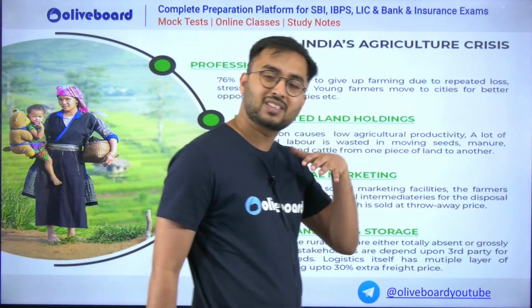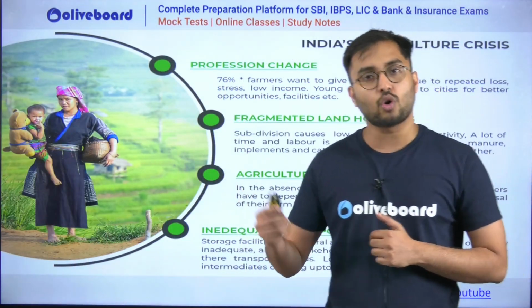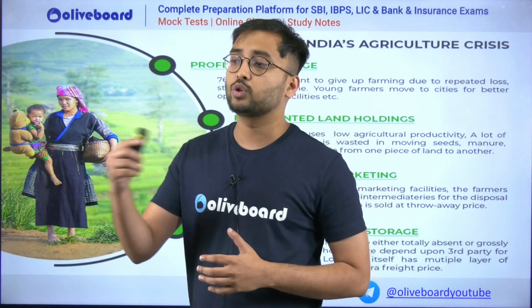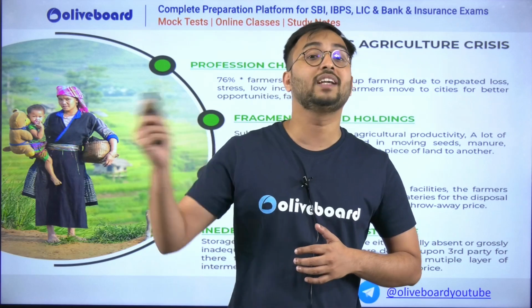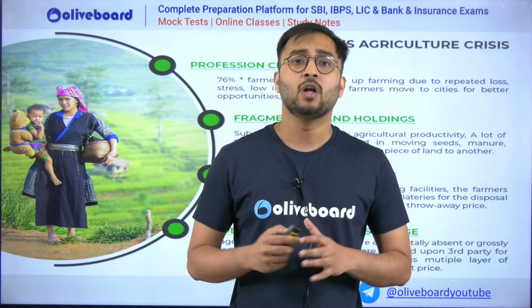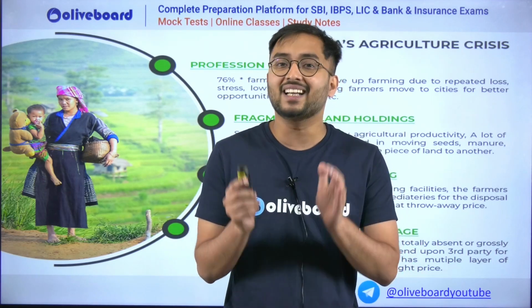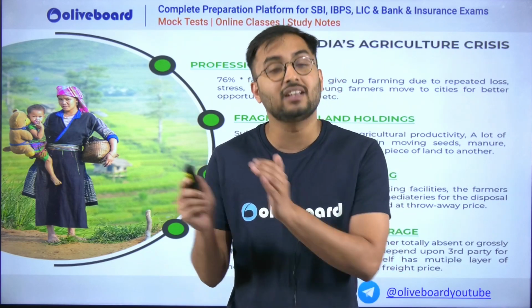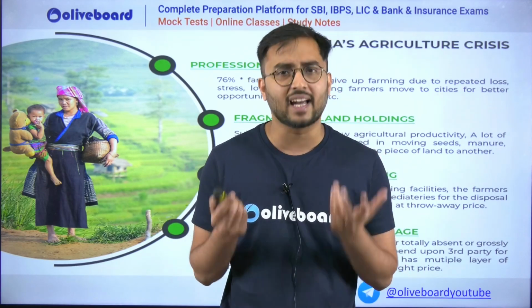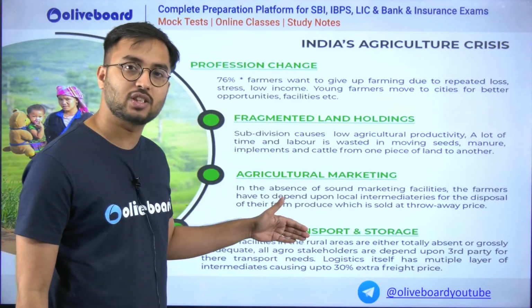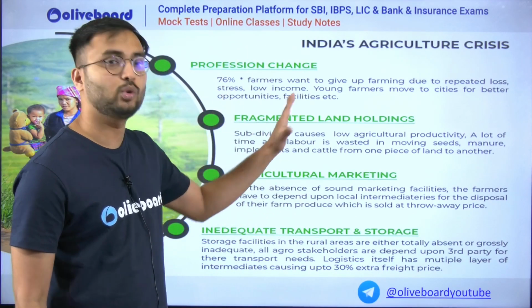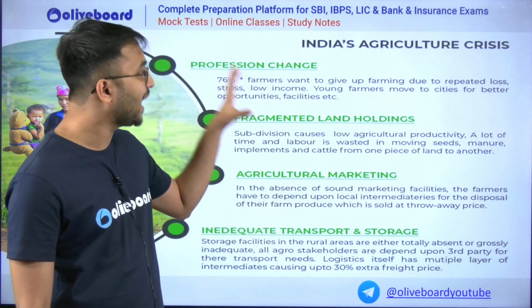You would have seen in the newspaper the news of farmer suicides. You would also have seen farmers sitting on dharnas and revolting against the Indian government. What is this Indian agricultural crisis which we see in the newspaper? ये agricultural crisis है क्या? It's nothing but India has some challenges which are clinging to Indian agriculture, and therefore our agricultural